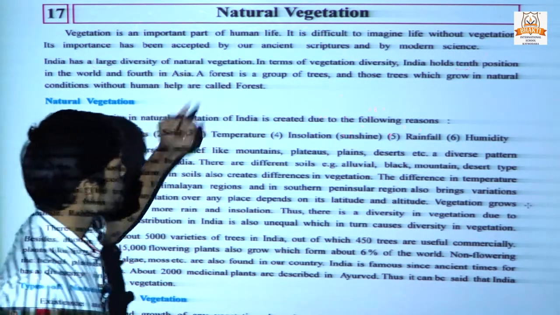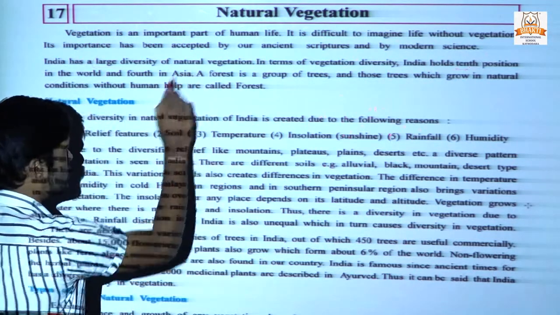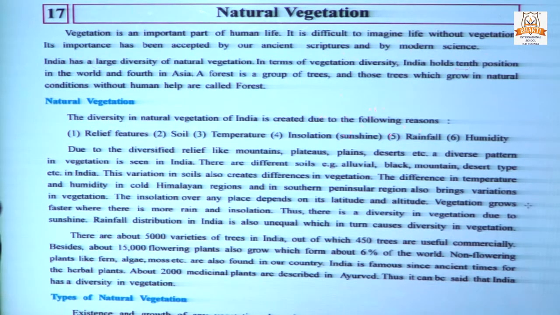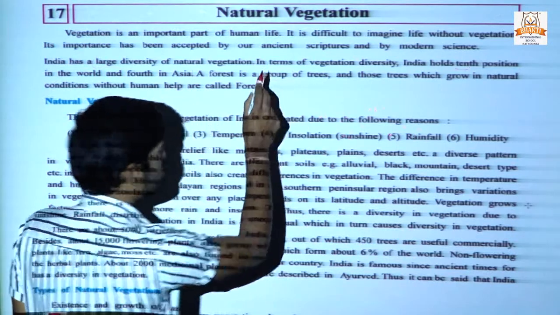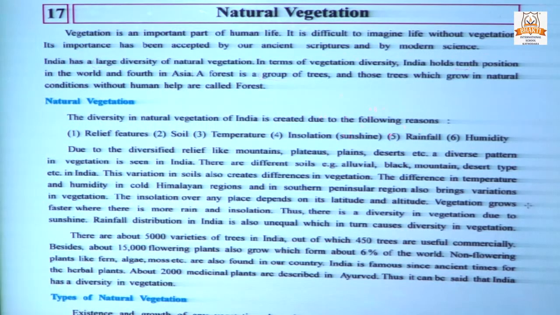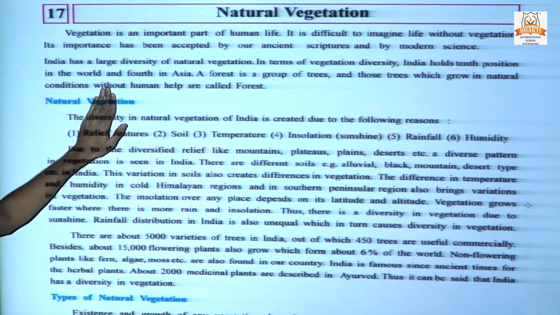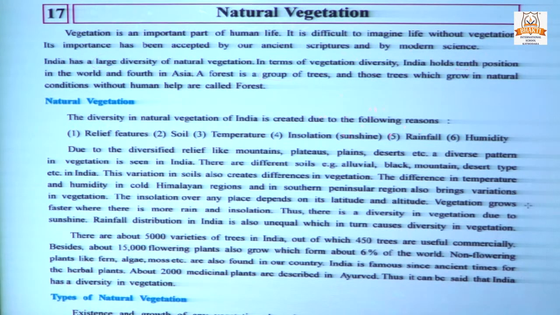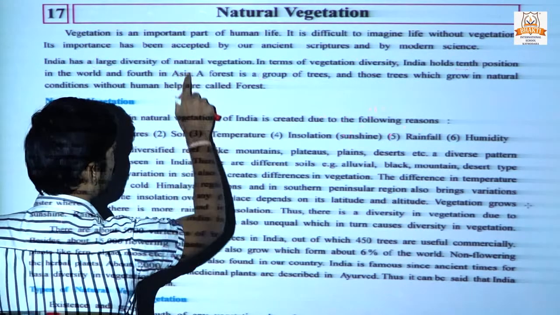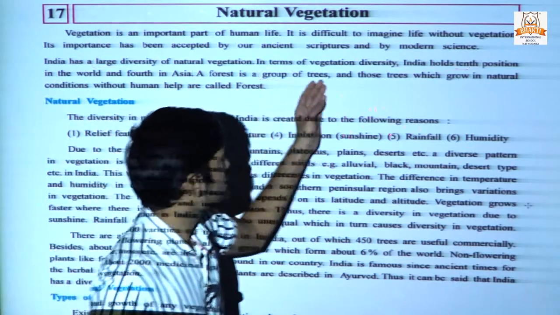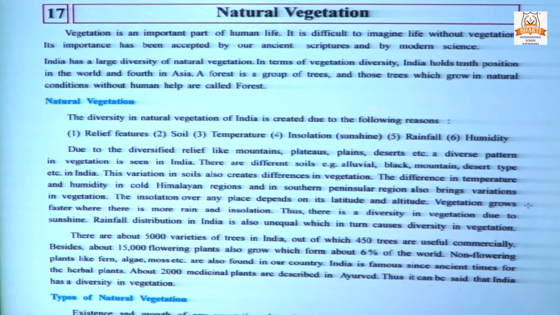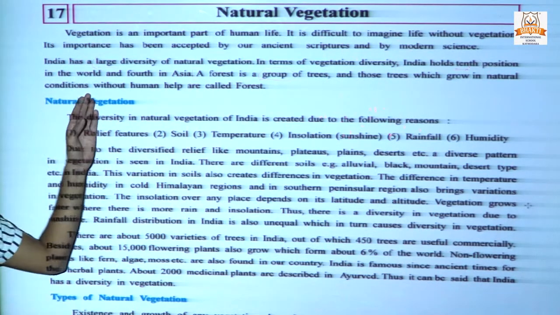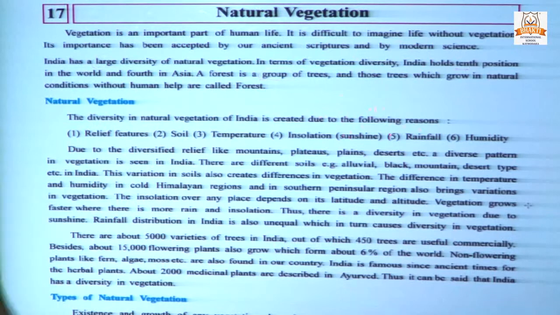Next, what is the definition of a forest? A forest is a group of trees. Here you have to remember: a group of trees, and those trees which grow in natural conditions without human help are called a forest.